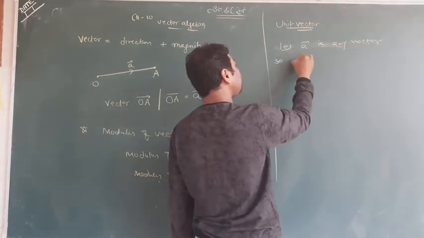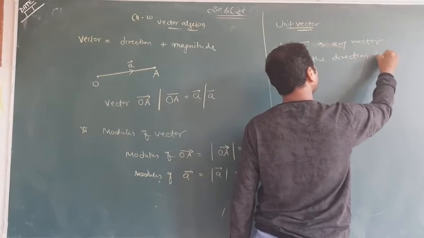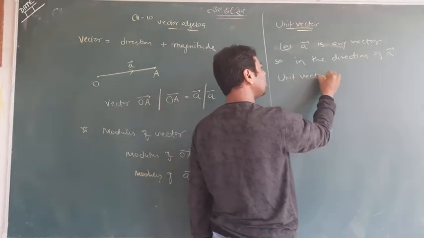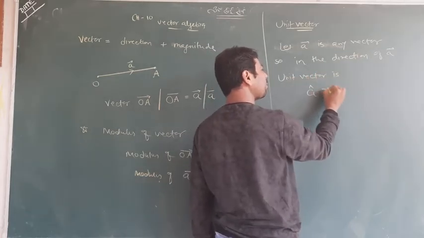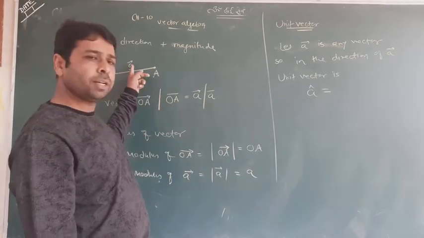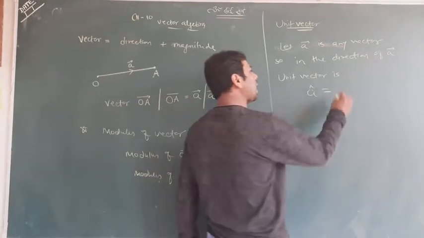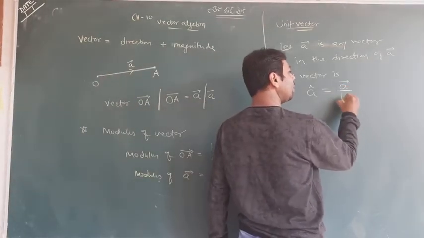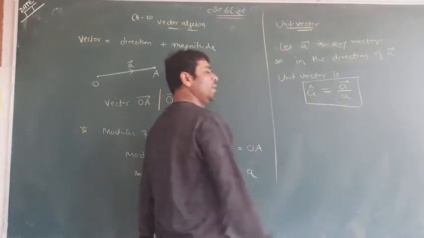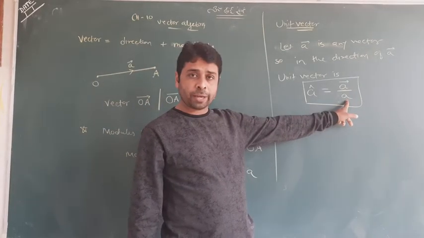So in the direction of A, the unit vector is given by A cap. If A is any vector, like that, in the direction of A, the unit vector is actually given by this one. Can you read it? A cap is a unit vector, given by vector A upon mod A.